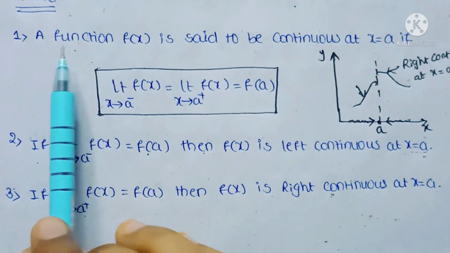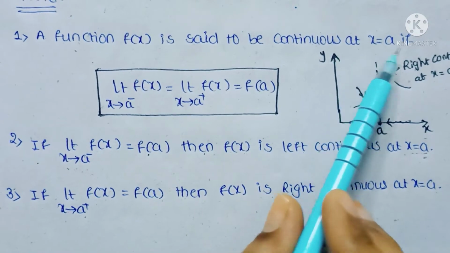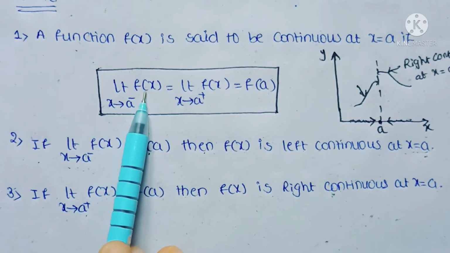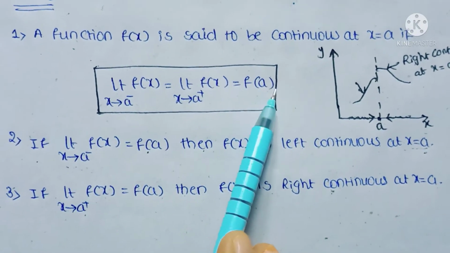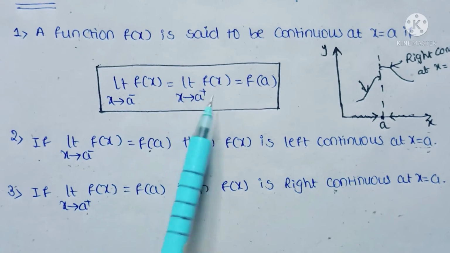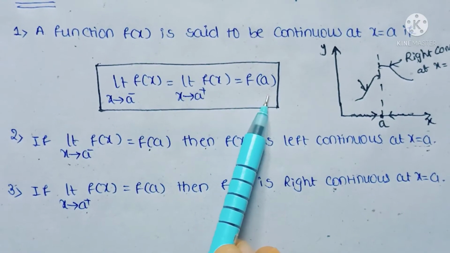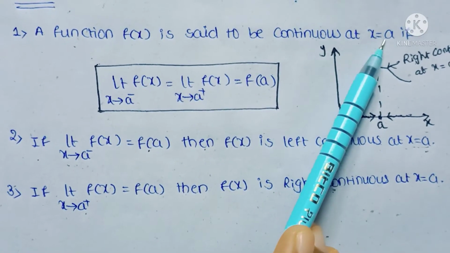Here I have written some note points. If you see the first note point, a function f of x is said to be continuous at x equal to a if the limit as x tends to a minus of f of x equals the limit as x tends to a plus of f of x equals f of a. That means the right continuous function is equal to the left continuous function which is equal to a finite number. Then the function is said to be continuous at x equal to a.